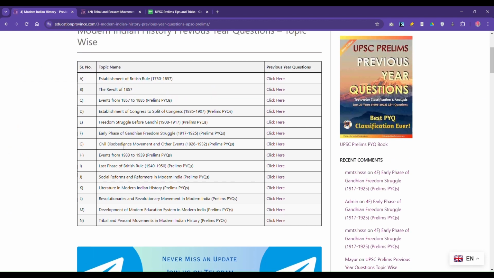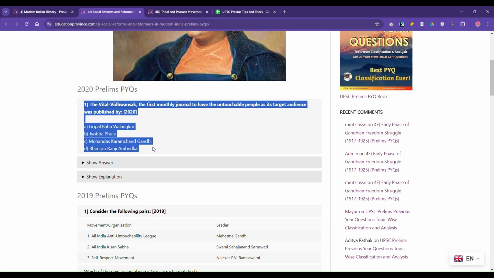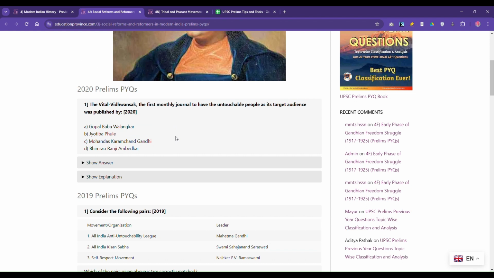Social reformers. This first question, from 2020, asked: the Vital Vidvamshak, the first monthly magazine to have untouchable people as its target audience, was published by whom? Now, if you see, the name itself is a Maharashtrian name.